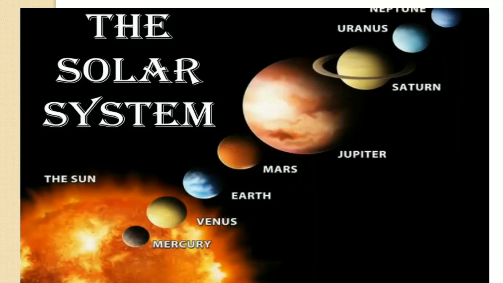The solar system. Here we can see the different types of planets: the Sun, Mercury, Venus, Earth, Mars, Jupiter, Saturn, Uranus, and Neptune. Our Earth is number 3. Okay children, now we will learn about Earth in detail.